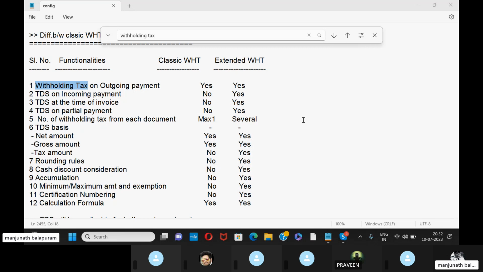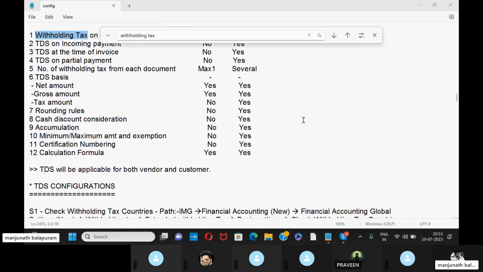So accumulation is total depreciation. It is applicable in external withholding tax, but is not applicable in classic withholding tax. And the minimum and maximum amount and exemption, so it is applicable in external withholding tax, but is not applicable in classic withholding tax. And the certification numbering, so it is not applicable in classic withholding tax, but it is applicable in external withholding tax. Next, calculation formula. So it will apply in both cases, classic withholding tax as well as external withholding tax.